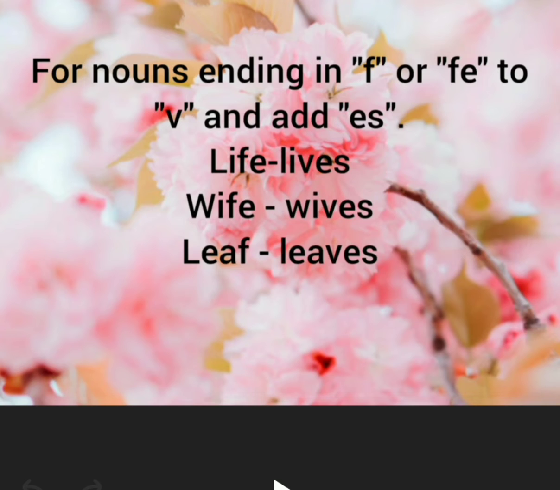The next one is leaf. The word leaf ends with the letter F. F has changed into VES. That's why we got the plural noun from the singular noun. If the word ends with F or FE, we have to add V and ES to form the plural noun. The plural form of life is lives. The plural form of wife is wives. The plural form of leaf is leaves.